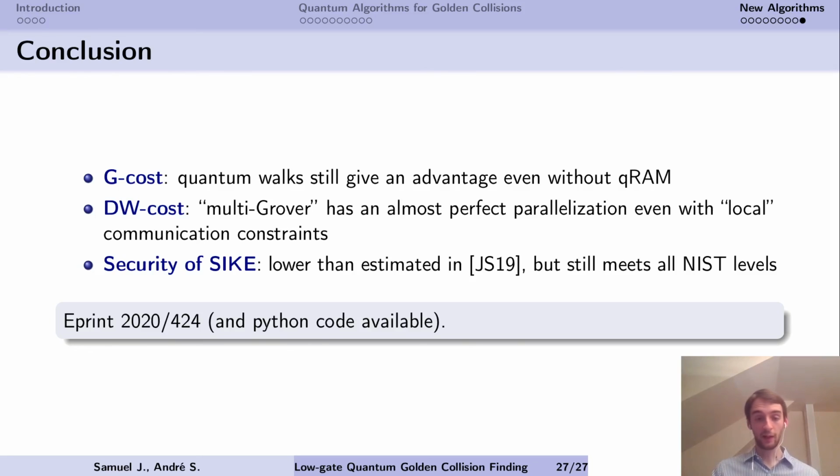The security of SIKE that we estimated with the new results is going to be lower than estimated in Jaques and Schanck, Crypto 19, but it still meets all the NIST levels that it was intended to match. The paper is available on the ePrint report, and we also have a Python script to compute all these security estimates for the different algorithms.